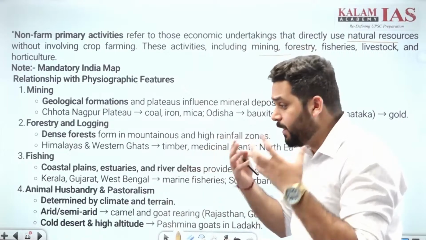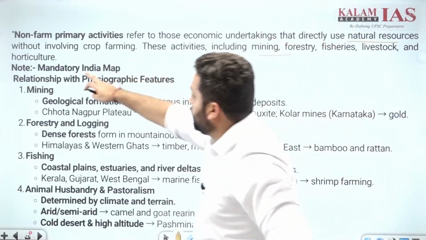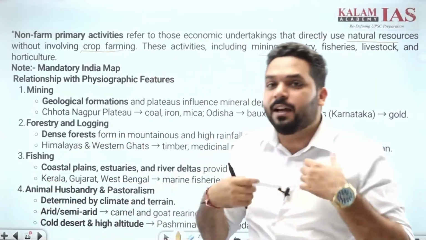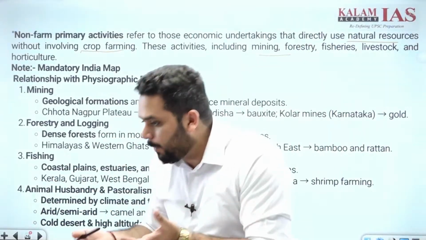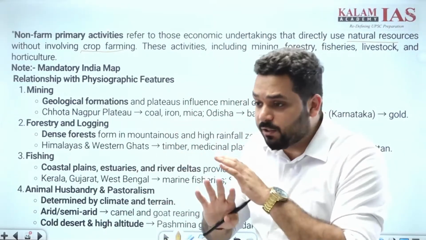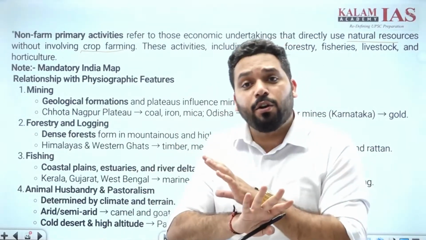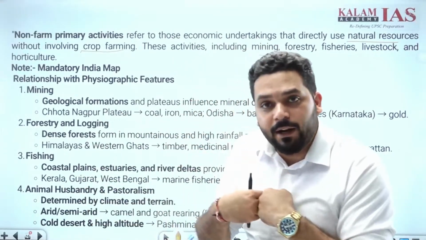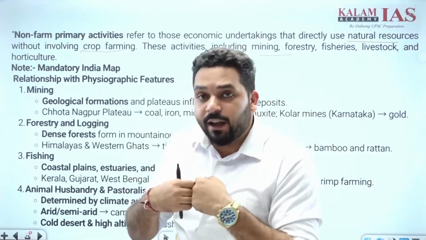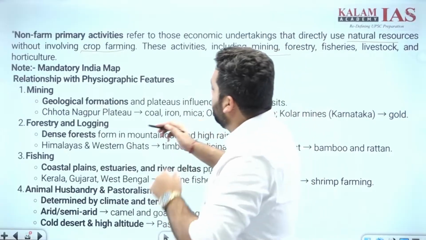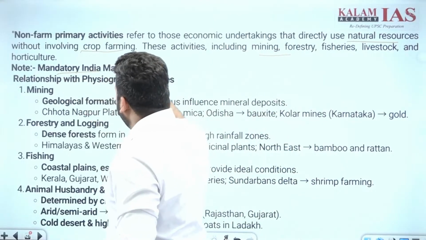They are which are gifted by the nature resources without involving crop farming, जिसके लिए मुझे लैंड को कल्टीवेट नहीं करना पड़ता, सीड्स को सो नहीं करना पड़ता. नॉन फार्म प्राइमरी एक्टिविटीज, honey which is gifted by, which does not require cropping, they are non farm primary activities. जहां रॉ मटेरियल तो डायरेक्टली मिल रहा है, बट मुझे क्रॉपिंग नहीं करनी पड़ रही है. Okay, map of India done.